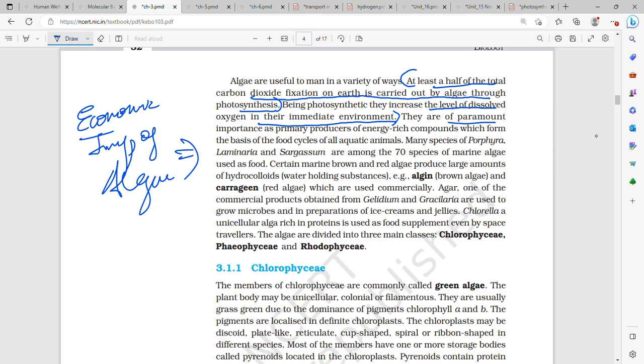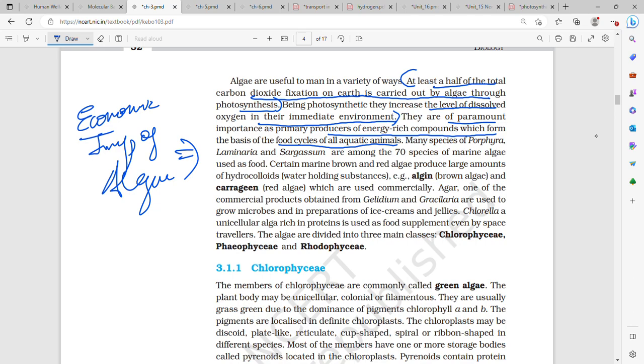They are of paramount importance as primary producers of energy-rich compounds, which form the basis of the food cycle of all aquatic animals. Just like grasses are the primary food producers or the basis of all the herbivores, similarly in aquatic animals, the algae are of paramount importance as primary producers of energy-rich compounds, and they form the basis of the food cycle in all aquatic animals.